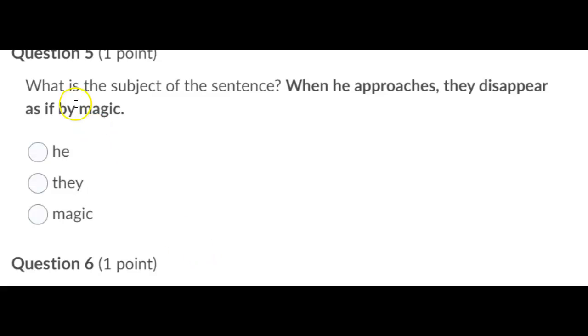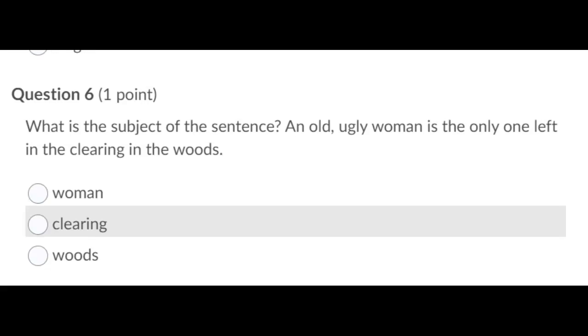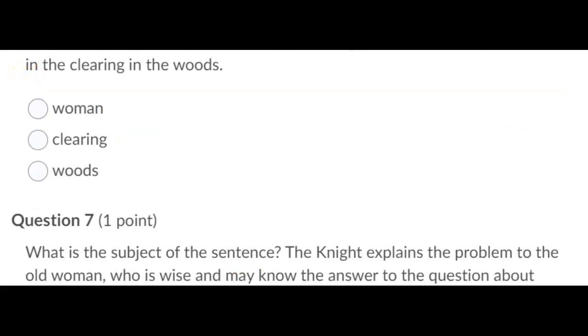Number 5. What is the subject of this sentence? Again, don't get caught up thinking the very first noun that you run into is the subject, because it's not. This, when he approaches, is a dependent clause. See, there's a subject in it, he, and approaches is the verb, but it doesn't make sense on its own. Therefore, it's not a whole sentence. It's depending on this part. They disappear as if by magic. So your main subject is they. And what are they doing? Disappearing.